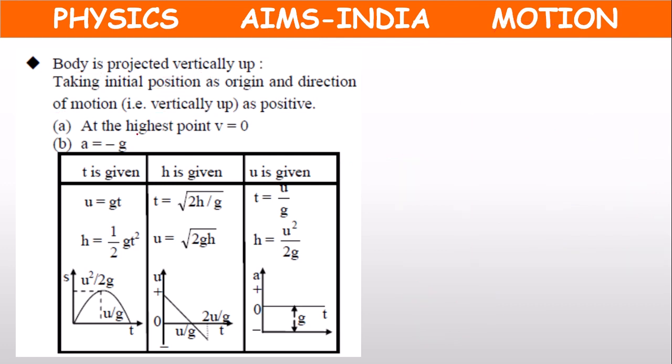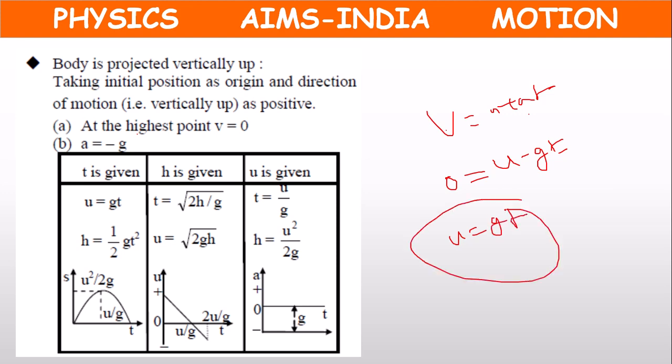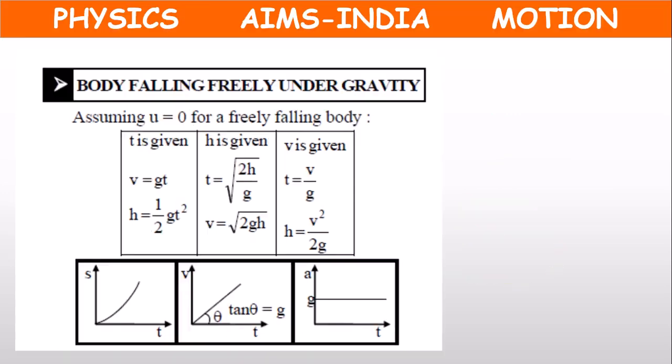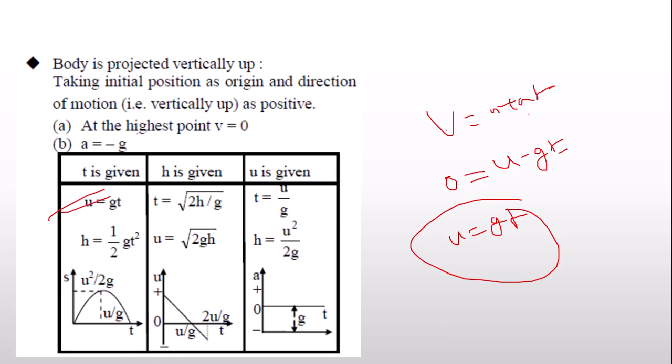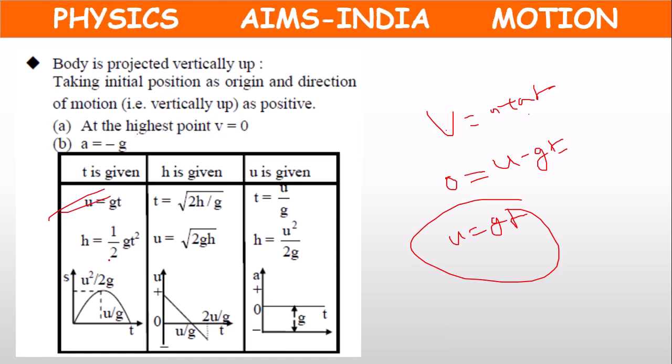Okay. And if you take all the formulas, v equal to u plus at. Here v is 0, u is u, a value is minus g, t: 0 equals u minus gt. Or gt will come to this side, u equal to gt. This is the formula. Here we had v equal to gt, but here we have u equal to gt.